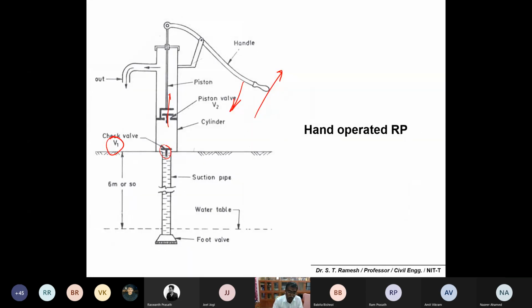Once you push down, you make it a delivery. Probably you would have experienced hand pumps at your household level also. Once you push up, you make a vacuum, and water will be pumped inside your cylinder. Is it okay?